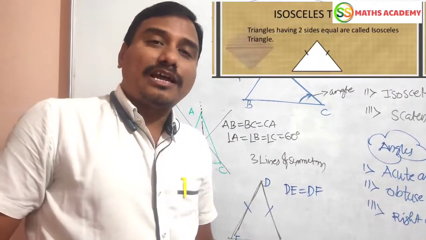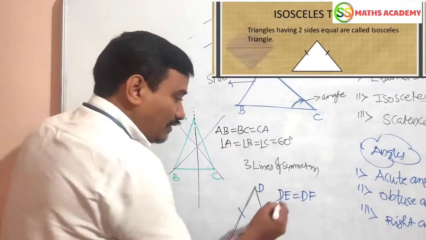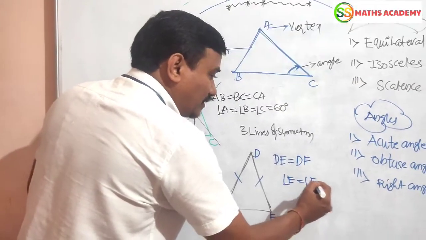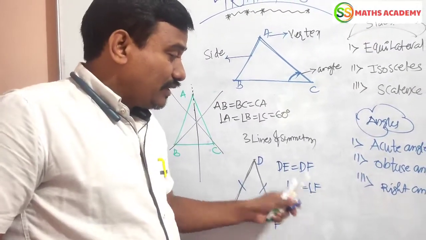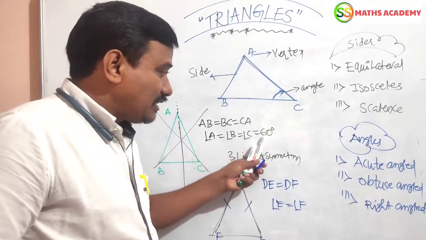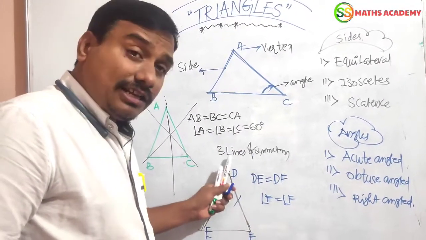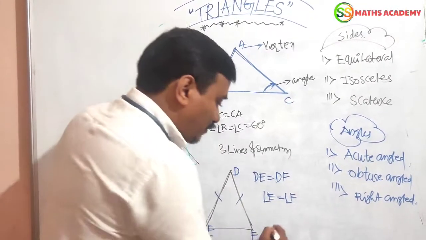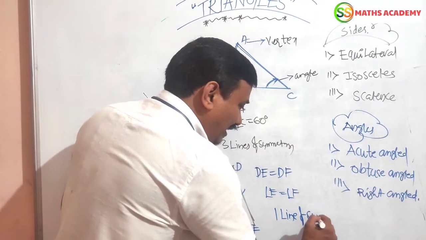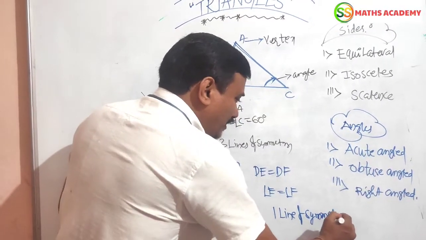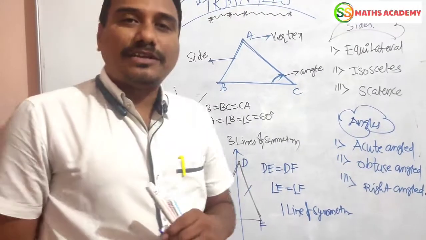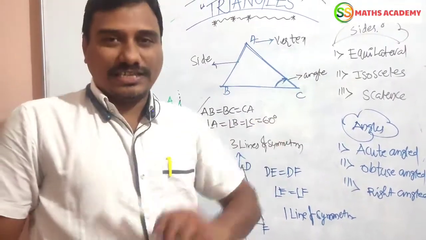Any 2 sides are equal, and any 2 angles are also equal. With respect to this, I am taking the 2 angles E equals F. In an equilateral triangle all sides are equal, all angles are 60, and there are 3 lines of symmetry. Here, in an isosceles triangle, any 2 sides are equal, 2 angles are equal, and there is 1 line of symmetry, like this.